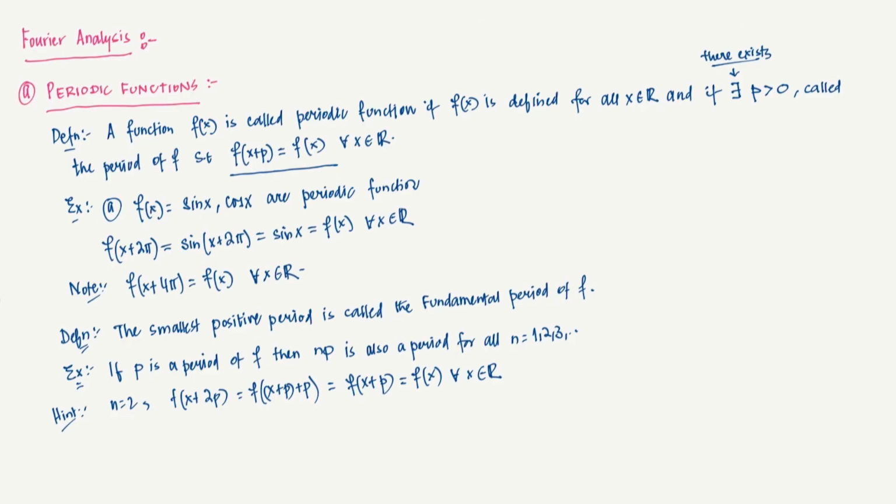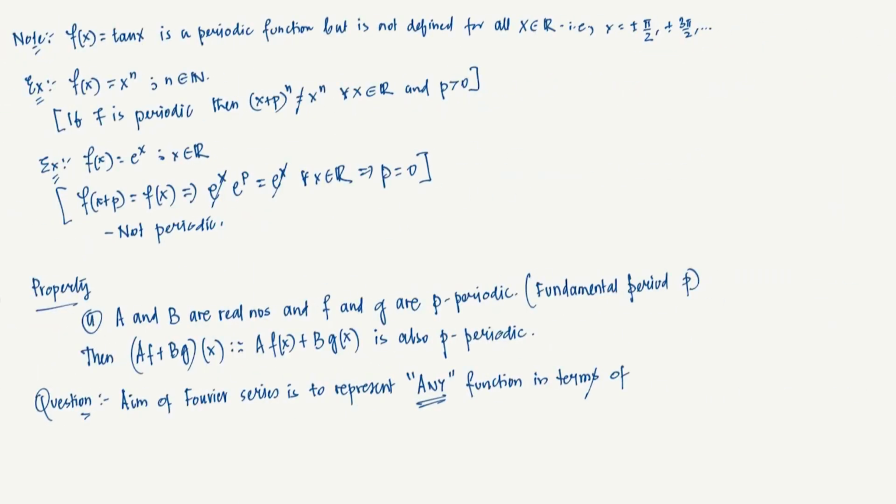So basically we want to talk about whether these are periodic functions: sine nx and cosine nx, and whether we can write f in terms of sine nx and cosine nx. So basically some combinations of these two periodic functions, can we write any function in terms of this? That's the question, and in the next video we are going to talk about that. Thank you.